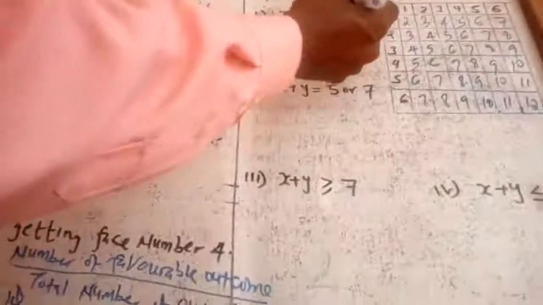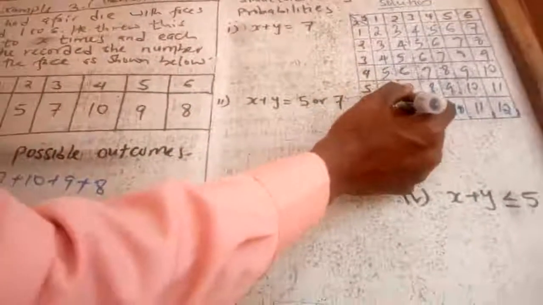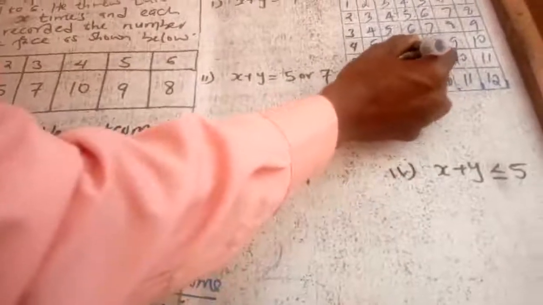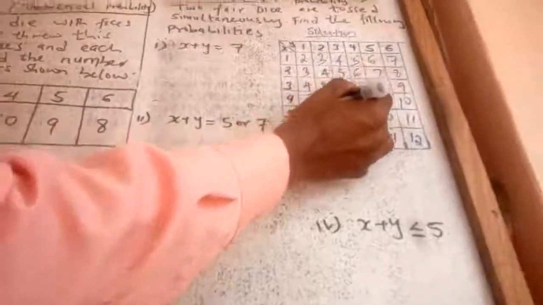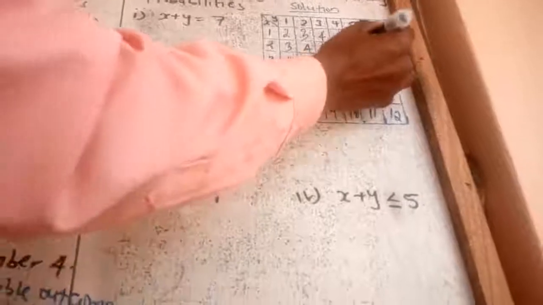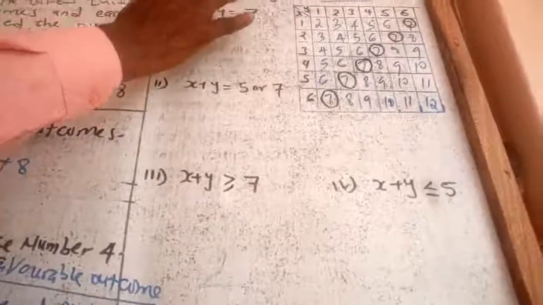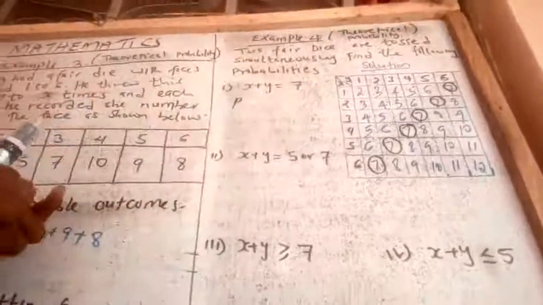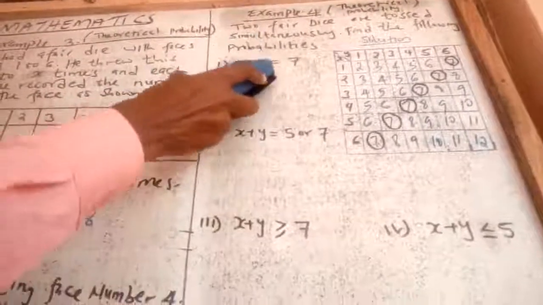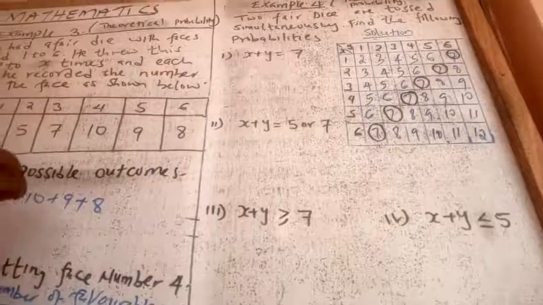And as far as the sum being 7 is concerned, we have the first one, the second one, the third one, the fourth one, the fifth one, the sixth one. And therefore, you will find that as far as the sum of x plus y is concerned, the probability of getting the sum of 7, I will write it this way.